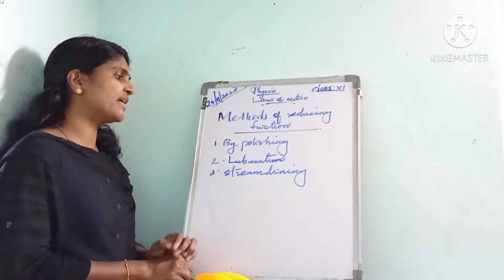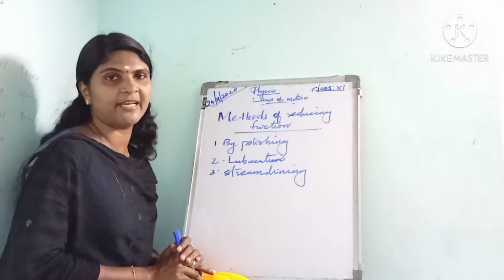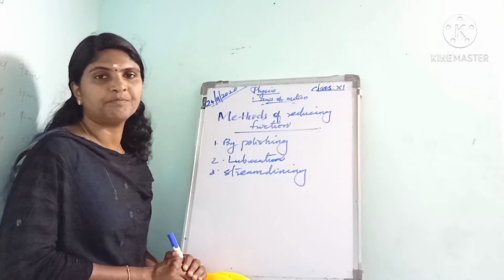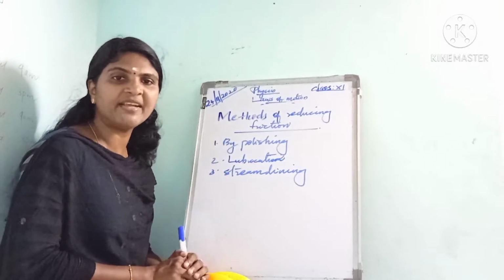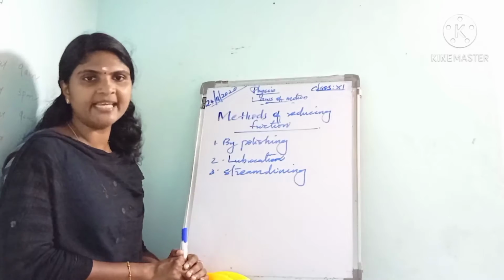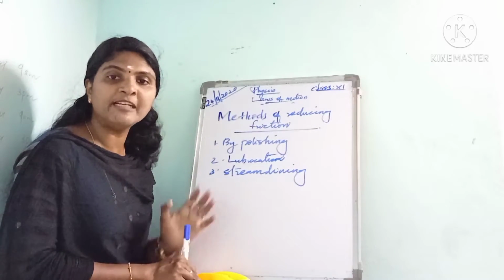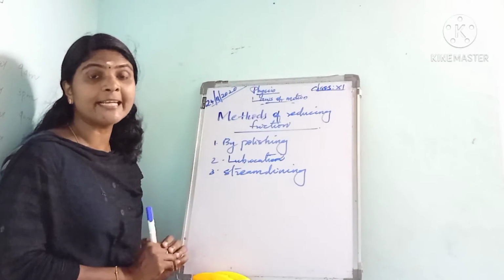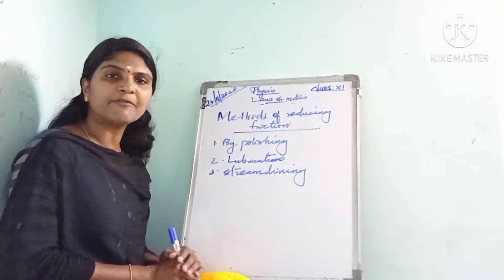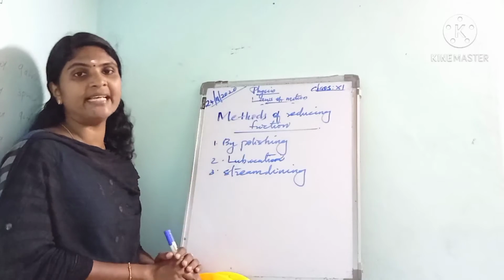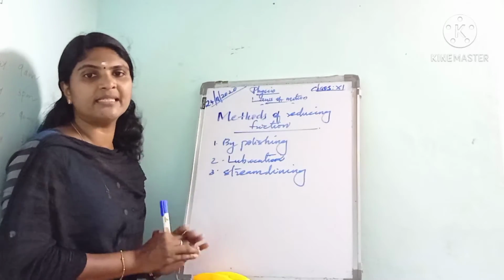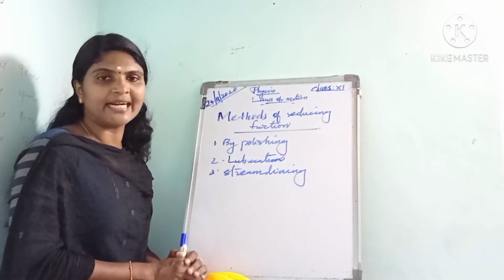The second method of reducing friction is lubrication. When the gap between the surfaces in contact is filled with oil or grease, the irregularities get filled and the friction is considerably reduced.